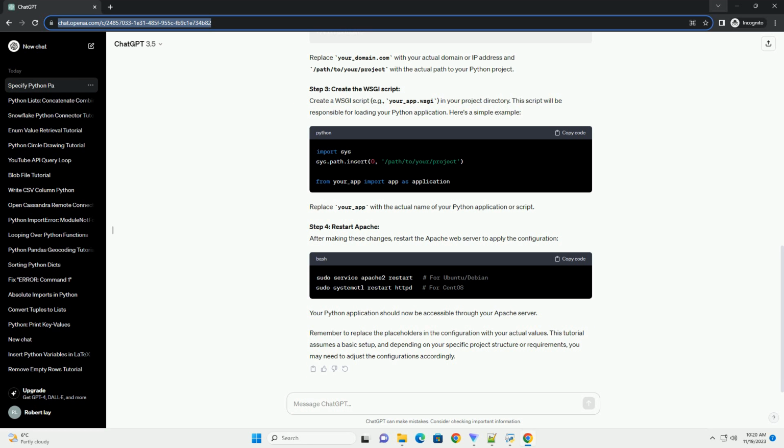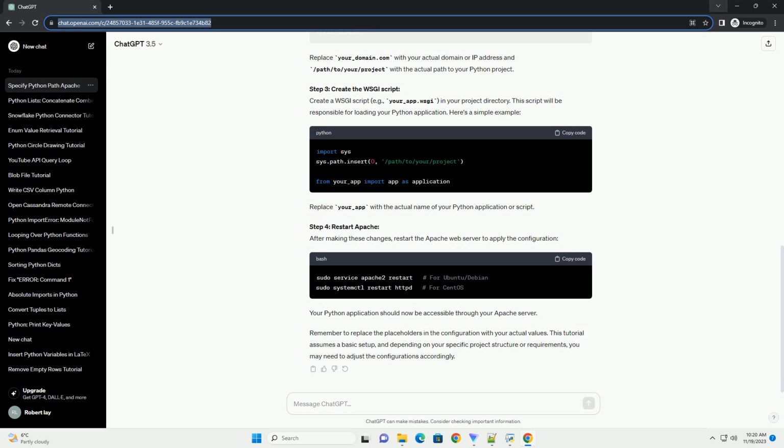Step 3. Create the WSGI script. Create a WSGI script, for example your_app.wsgi, in your project directory. This script will be responsible for loading your Python application. Here's a simple example. Replace your_app with the actual name of your Python application or script.